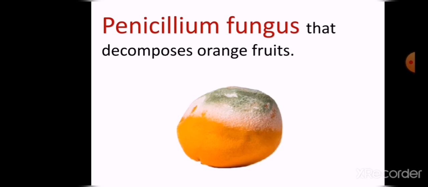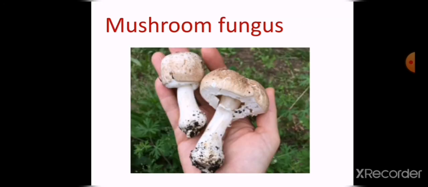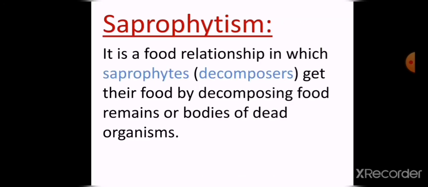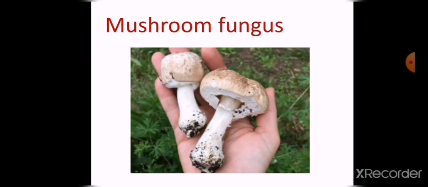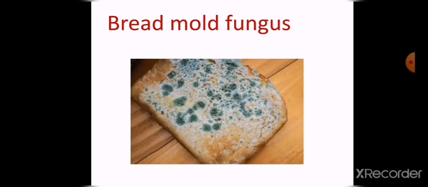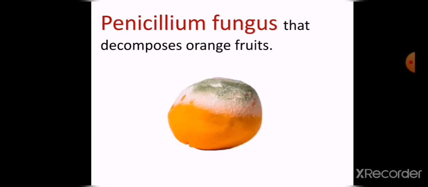So there are three examples of saprophytism, which are the mushroom fungus, the bread mold fungus, and the penicillium fungus. And the penicillium fungus gets its food by decomposing the orange fruits.